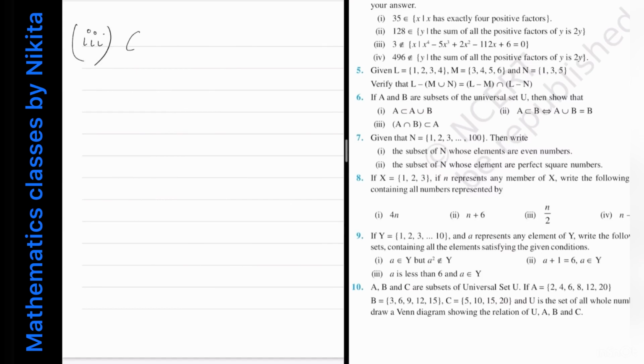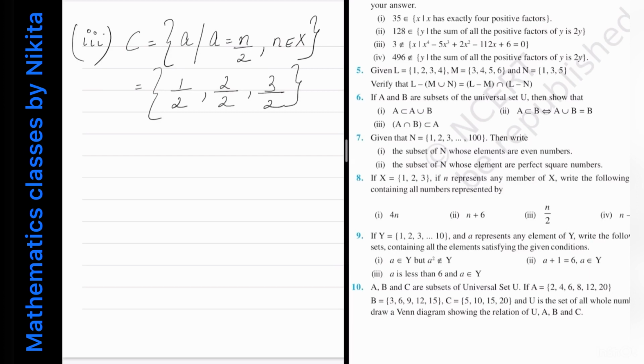so let C equal to all those A such that A is equal to n by 2 and n is coming from capital X. So this will be equal to, when n is equal to 1 you will get half, when n is equal to 2 you will get 2 by 2, when n is equal to 3 you will get 3 by 2. So this set becomes what? 1 by 2, 1 and 3 by 2.